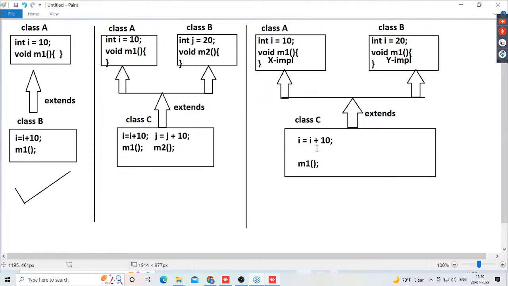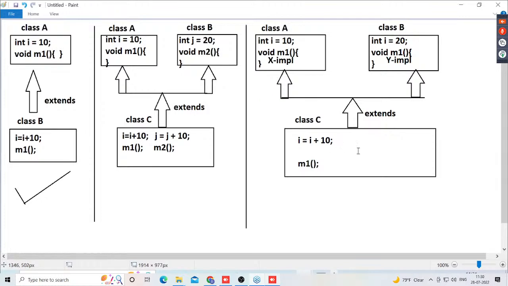Okay, i is equal to i plus 10. Now observe carefully. When we evaluate this i is equal to i plus 10, first we will check whether the i variable is declared in class C or not. The i variable is not declared in class C. Then immediately we will check whether this i variable is declared in the superclasses of class C or not. First we will check at local. If it is not available at local, then we will check at which level? Superclass. Am I right or not? What are the superclasses for class C? Class A and class B. In both the classes, does the i variable exist or not?